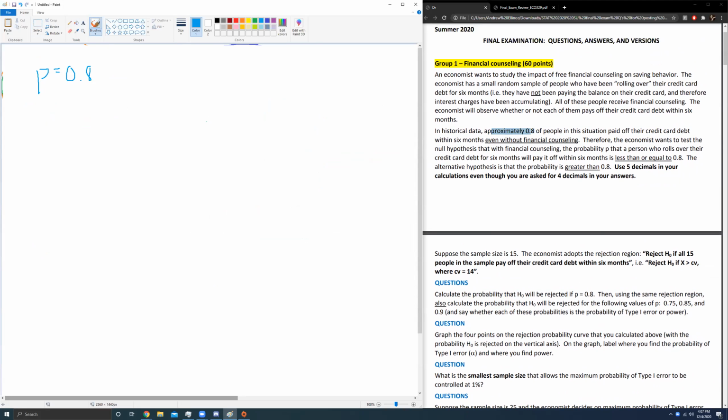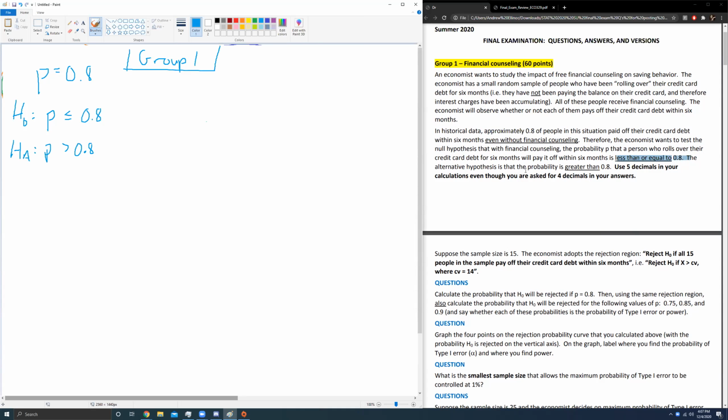Therefore, the economist wants to test the null hypothesis that with financial counseling, the person who rolls over the credit card debt will pay it off within 6 months, with probability less than or equal to 0.8. So the null hypothesis is P is less than or equal to 0.8, whereas the alternate hypothesis is that P is greater than 0.8. It doesn't say anything about an alpha level. You very often won't have an alpha level with the one prop question. And by the way, this is back to group 1.